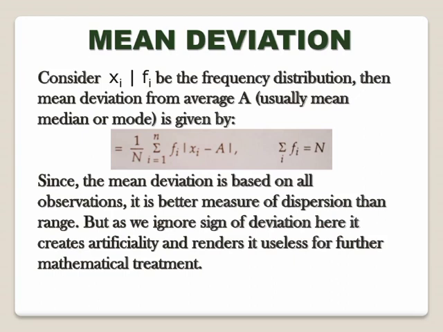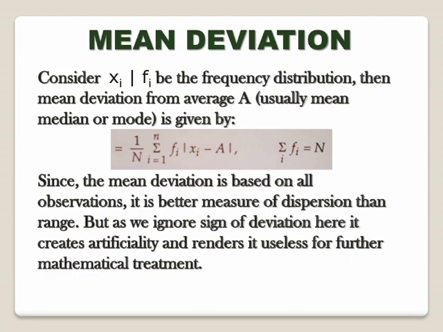Now we will understand what mean deviation is. Let us consider xi to be the frequency distribution. Then the mean deviation from average A, which is usually taken as mean, median, or mode, is given by the following formula, where capital N is the total number of observations. Since the mean deviation is based on all the observations, it is a better measure of dispersion than range. But in this also, as we ignore the sign of deviation,